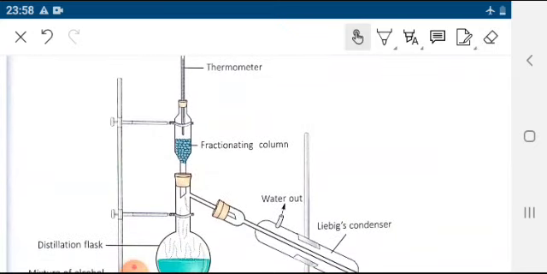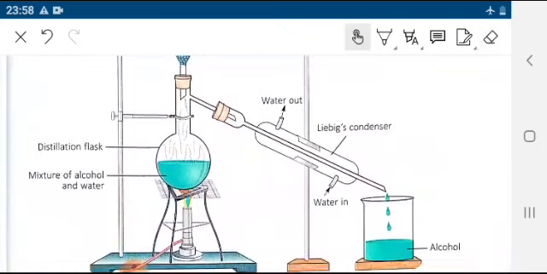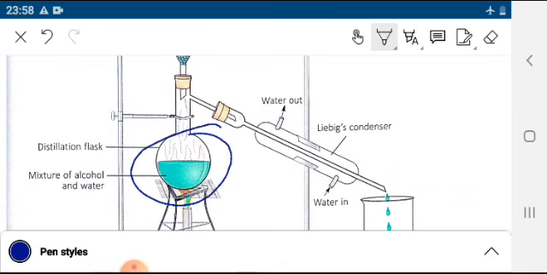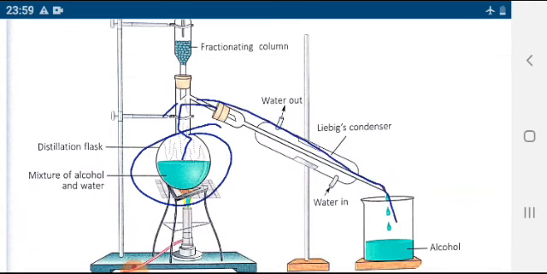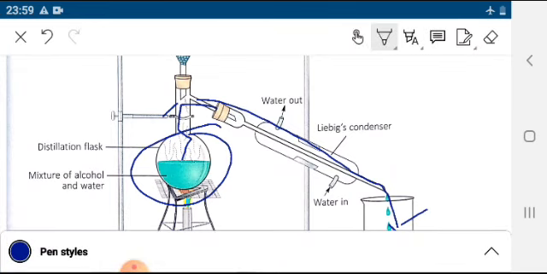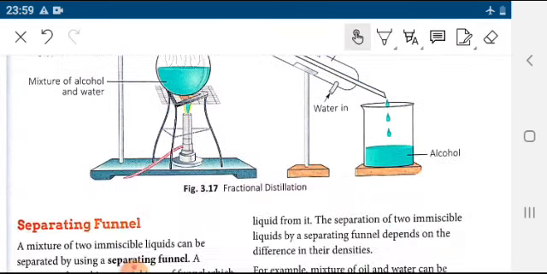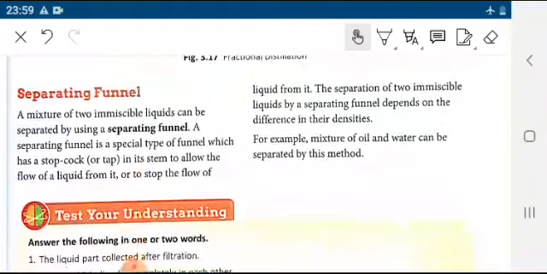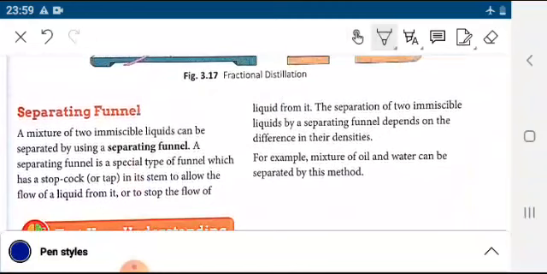As you can see in the assembly here, this is the mixture. What will happen? Alcohol will evaporate earlier and condense here. So this is the fractional distillation.